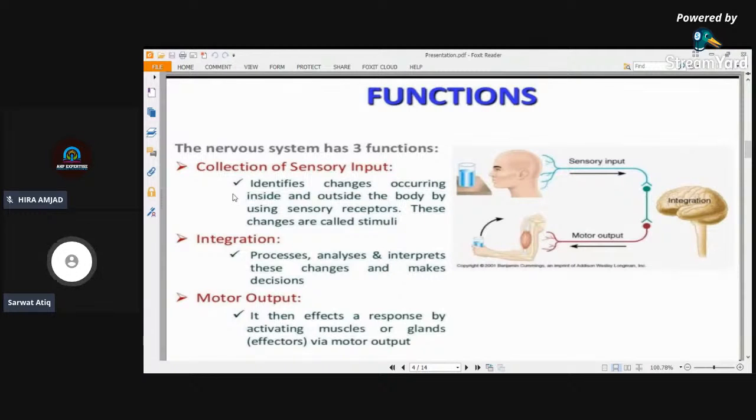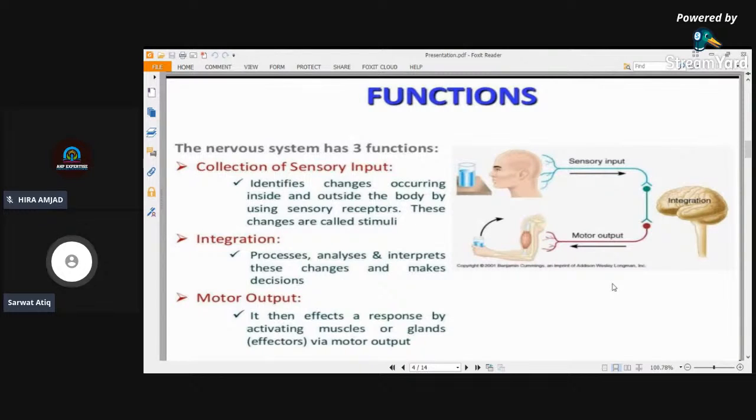Number three is the motor output. When the information is integrated and processed, the brain sends the signal through the motor neurons to the effectors of the body. There are two types of effectors, skeletal muscles and organs. So the brain sends information to the skeletal muscles to perform certain actions.